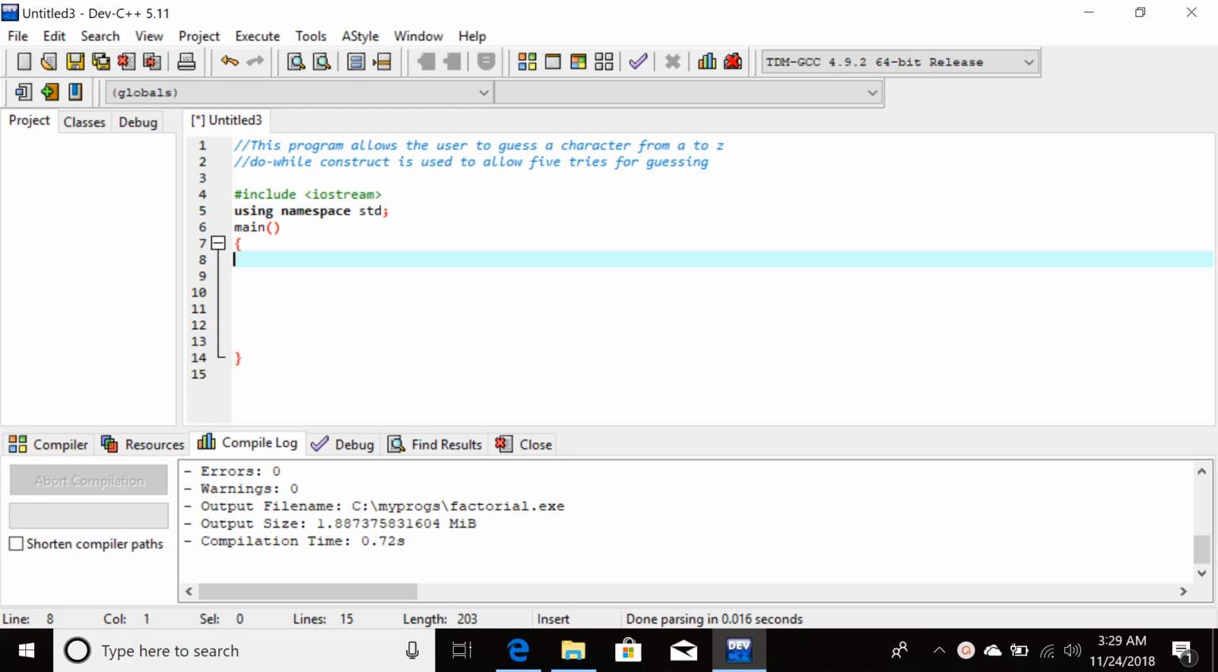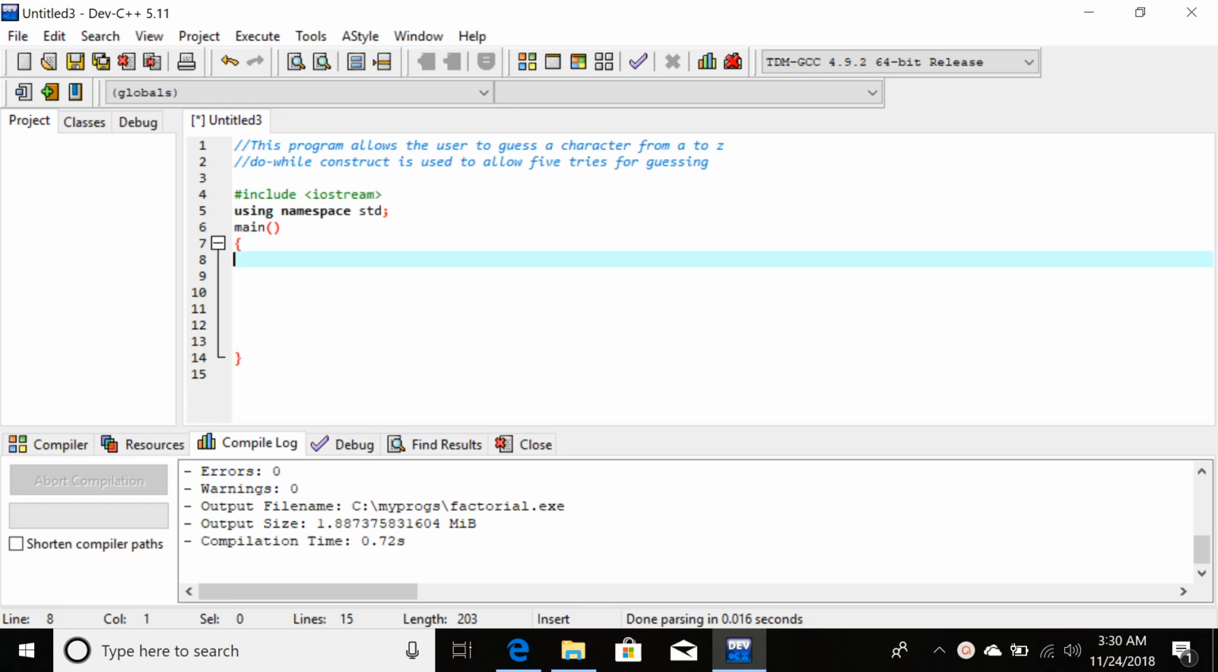In this lecture, we'll be solving the task we gave you in the previous lecture. The task was to prompt the user to guess a character from A to Z, and you give them 5 tries for guessing. If they guess it correctly, generate the message that they have guessed correctly. Now, how to solve this problem?